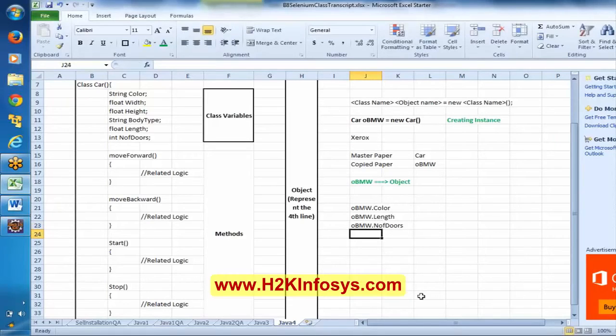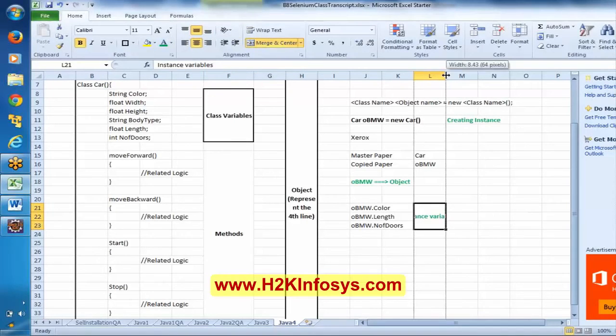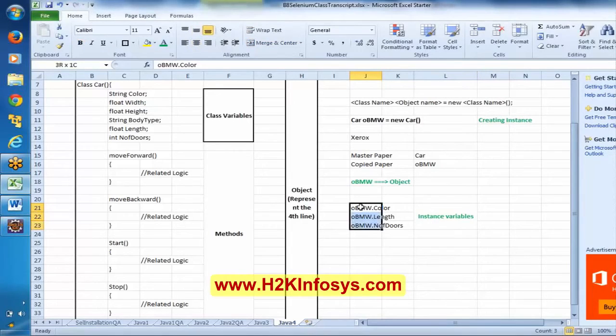I can access these class variables over here. I call these the instance variables.